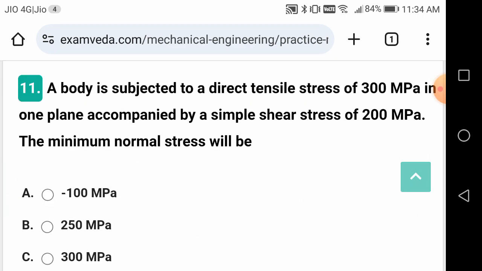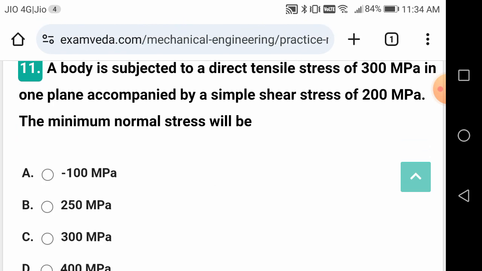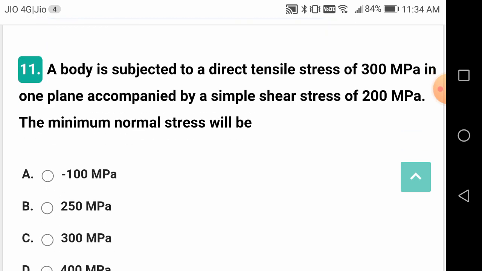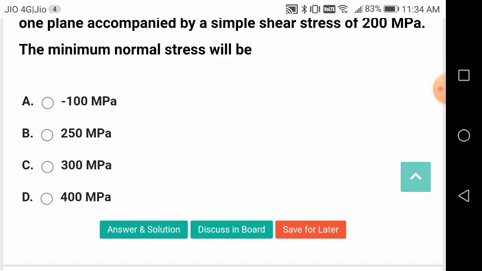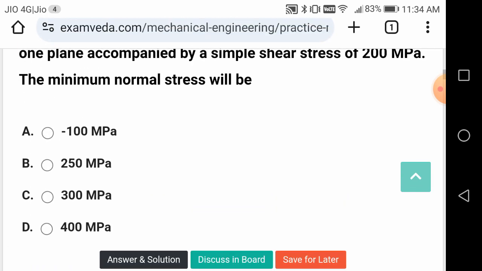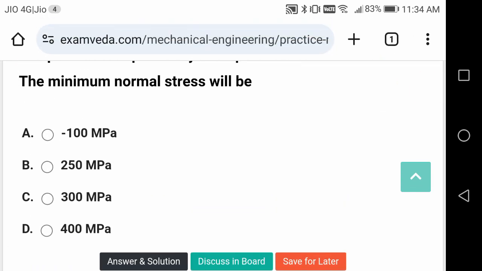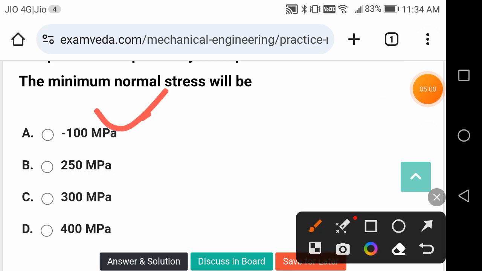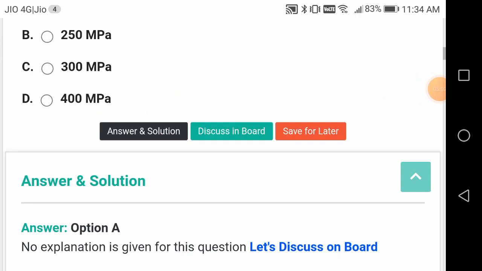A body subject to a direct tensile stress of 300 megapascals in one plane accompanied by a simple shear stress of 200 megapascals. The minimum normal stress: make sigma 2 equal to 0 in the earlier formula and substitute, because the normal stress in the other direction is not given. So you are going to get minus 100 megapascals. That means compressive stress. Minus is taken as compressive stress and plus as tensile stress.